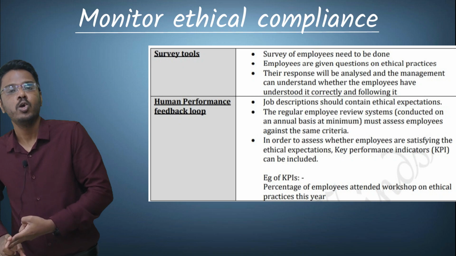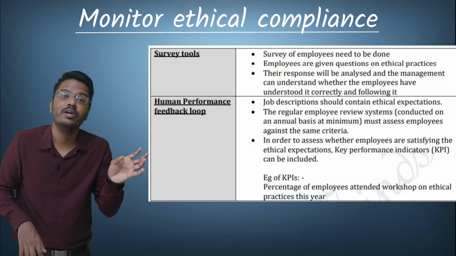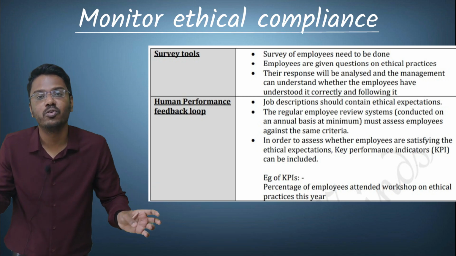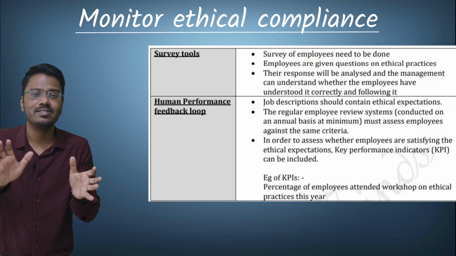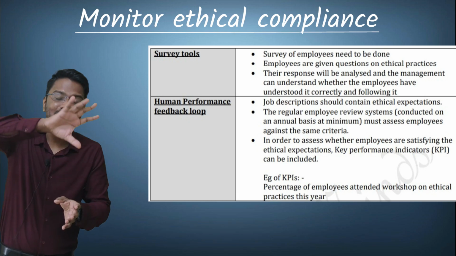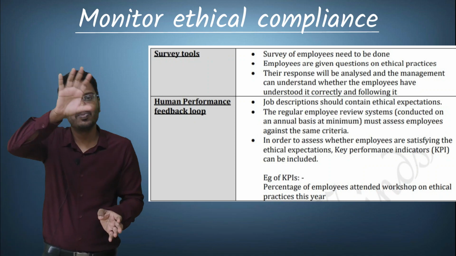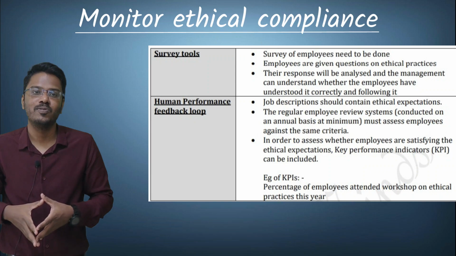The second one is human performance feedback loop. In every organization, the employee does the work and the manager reviews the work and provides feedback. So this is what is literally meant by human performance feedback, and when this is done on a continuous basis, it becomes a loop, and that is called human performance feedback loop.